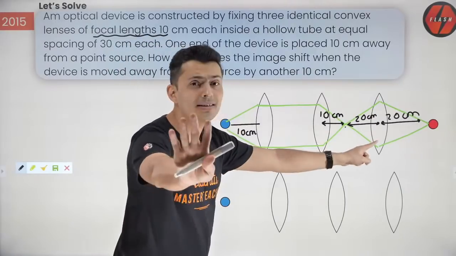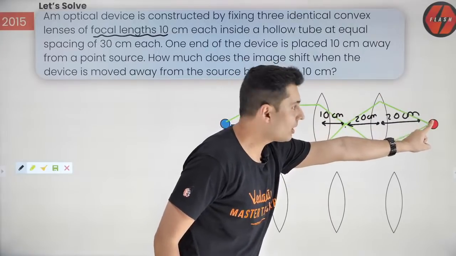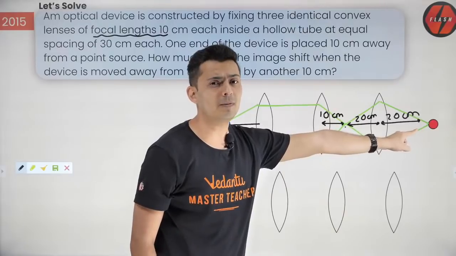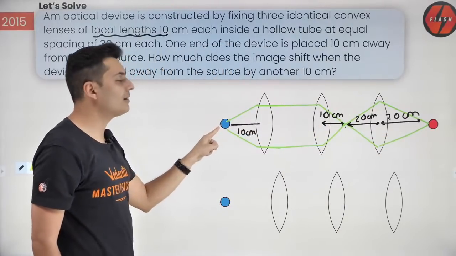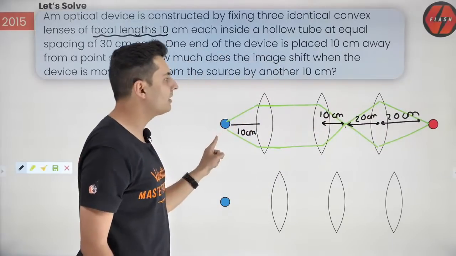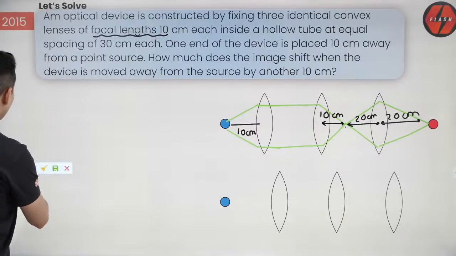Okay, now here is the logic, guys. If I make this as the object, then where will the image be? Reversibility principle of light. The image will be over here only. If this is object, this is image. If this is object, this will be the image. Light will retrace the same path. Now that is what you will see over here, guys.